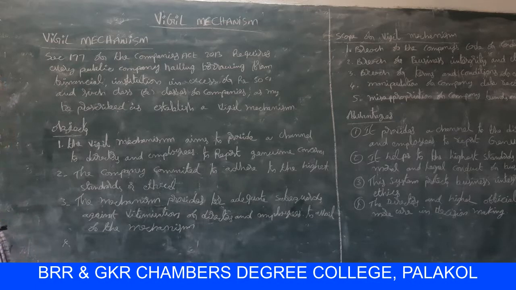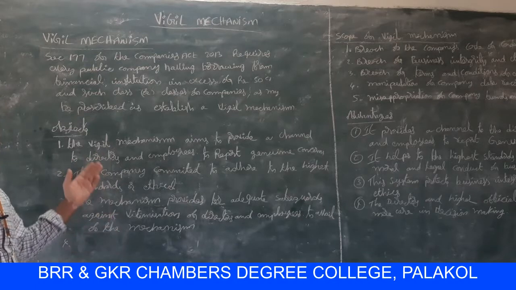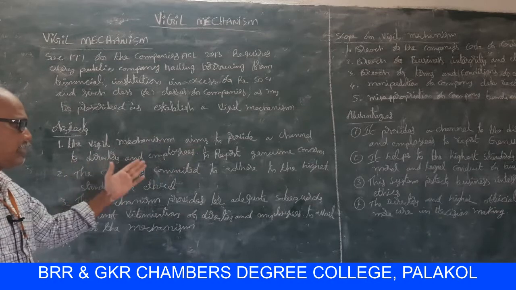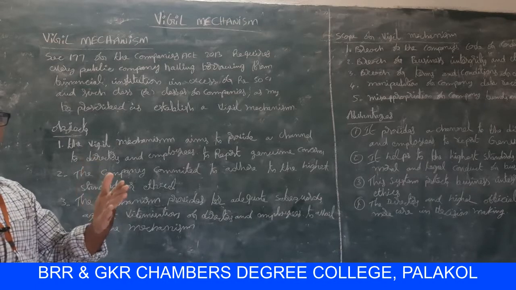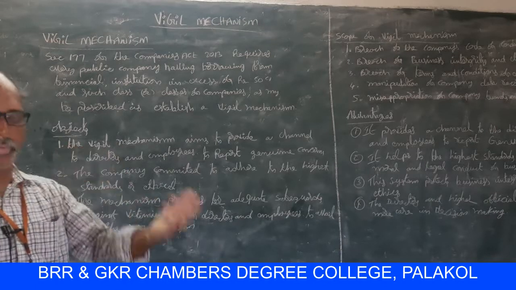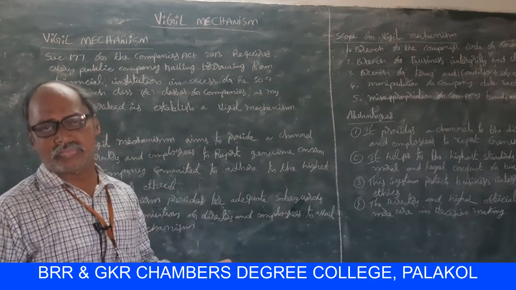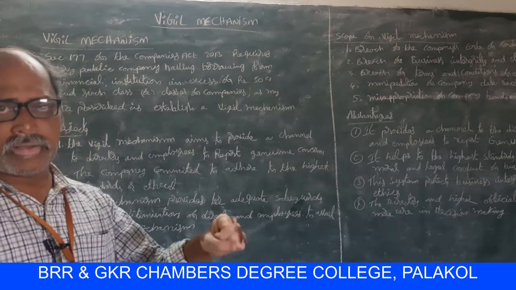Objects of vigil mechanism. The vigil mechanism aims to provide a channel to the directors and employees to report genuine concerns. So when the company borrows in excess of 50 crore rupees, the company should maintain a vigil mechanism in its organization.